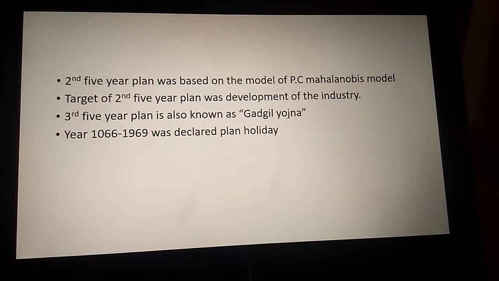Next, the second 5-year plan was based on the PC Mahalanobis model, and the target of the second 5-year plan was development of industry. The third 5-year plan is also known as the Gadgil Yojana, and the years 1966 to 1969 were declared as plan holiday due to the China war.